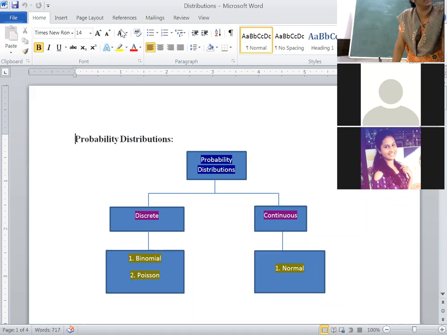Today, because in BRM formulas are not expected, interpretations are expected. Without knowing the formula, how will you be able to interpret? Today I will cover the basics of binomial distribution, then we will go for problems. Problems will come for 5 marks in the final exam.